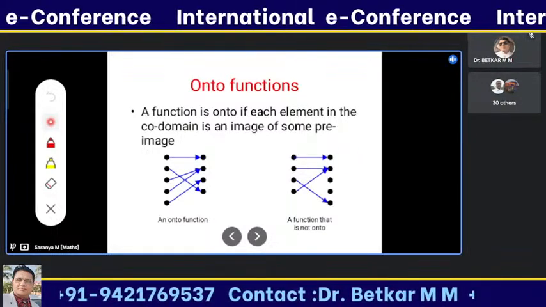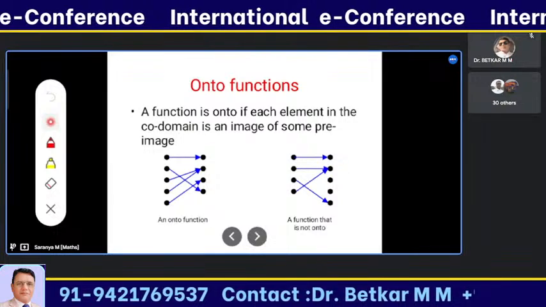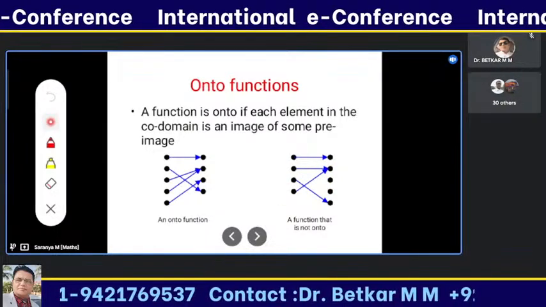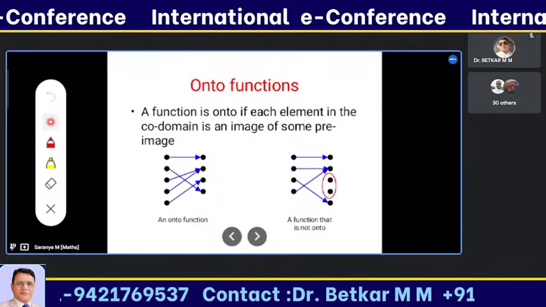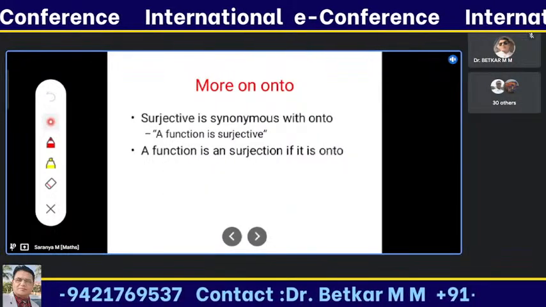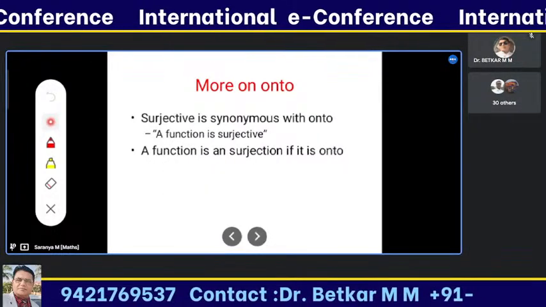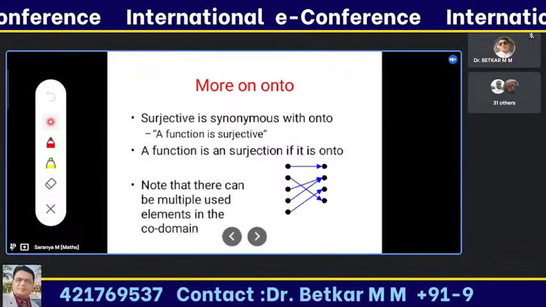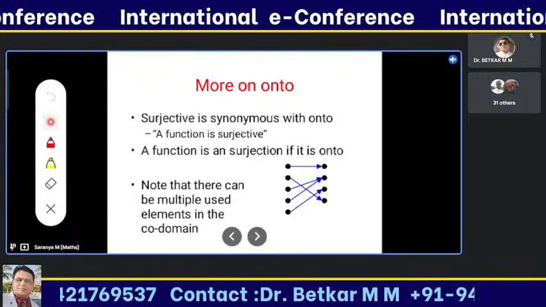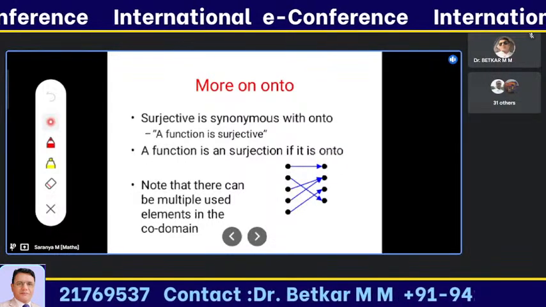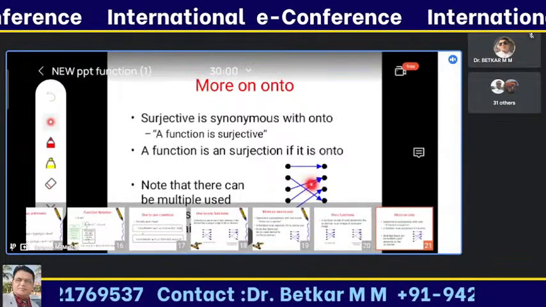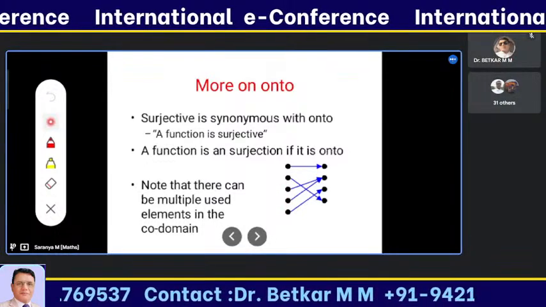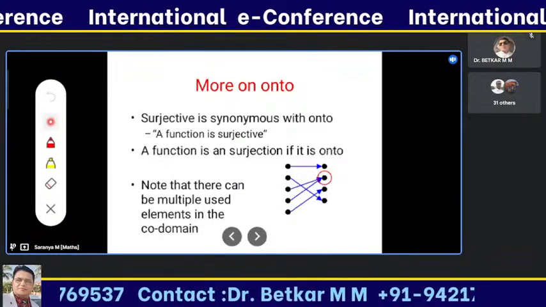See here, there are two elements left out that don't have any pre-image, so it is not onto. An onto function is also called a surjective function. And we can have multiple elements in the domain mapping to the same codomain element; that is, more than one pre-image is possible. See here, the element 2 has two pre-images. So it is also accepted in surjective.